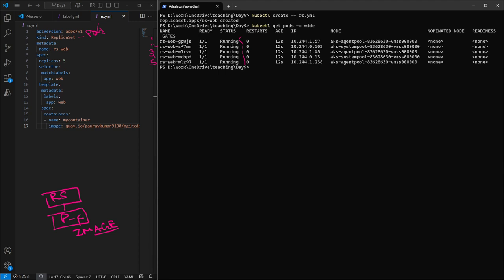The way we are able to list with kubectl get pods -o wide, in the same way we are good to list one more object which is called a replica set. So the command is kubectl get replicaset -o wide.